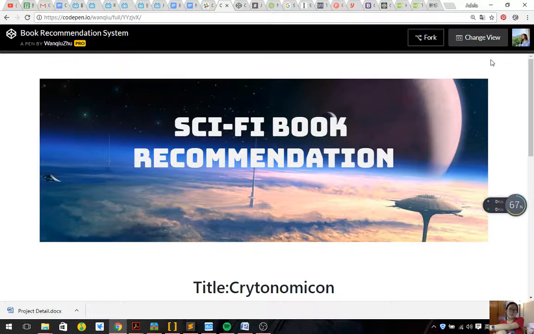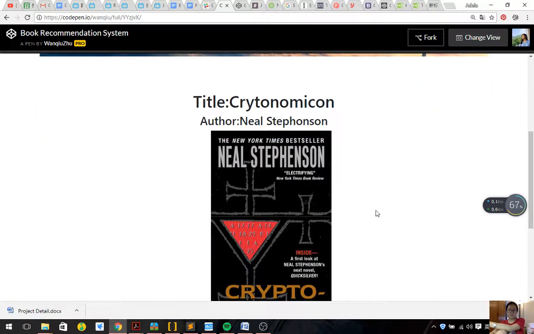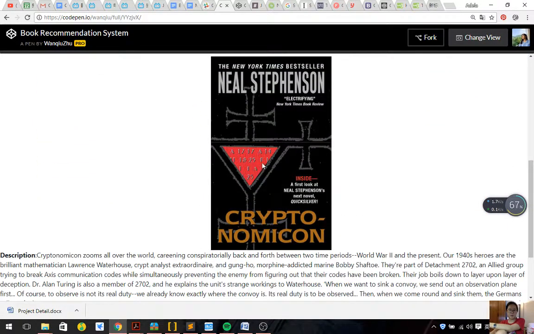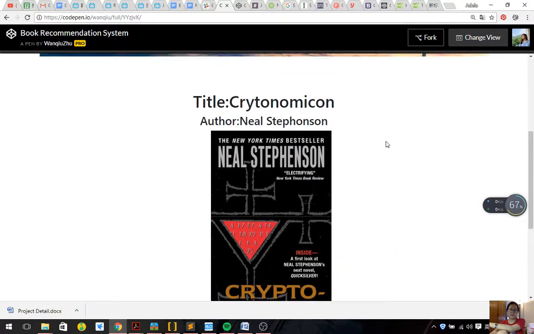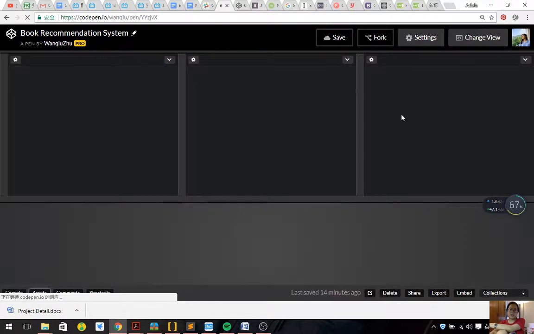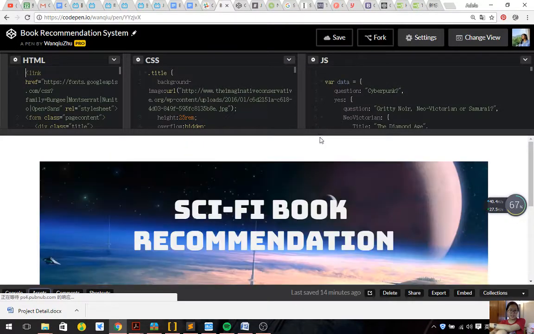Actually, during the building, I learned a lot about JavaScript and basic algorithms. Even though Professor Jing told me how to do the decision tree, with little objects nested in each other, how to access the object nested inside was kind of a problem for me. On the page, the user can just click on the button to get to the next question, but in the JavaScript it's all nested inside.